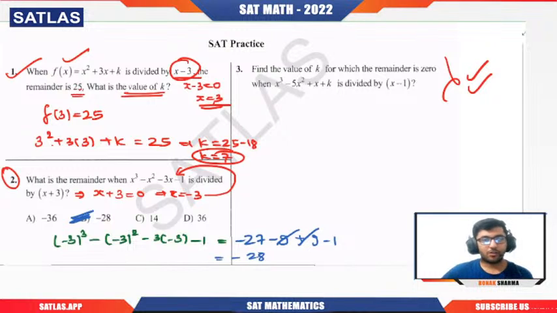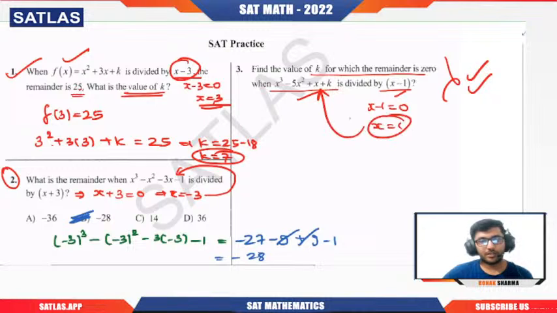Okay. So if we talk about this question, find the value of k for which remainder is 0. Remainder is 0 when this is being divided by this. So when we want to divide this by this, first of all, we will see where this is becoming 0, at x equal to 1. Now you put x equal to 1 here. And that should be equal to 0 because the remainder is 0.